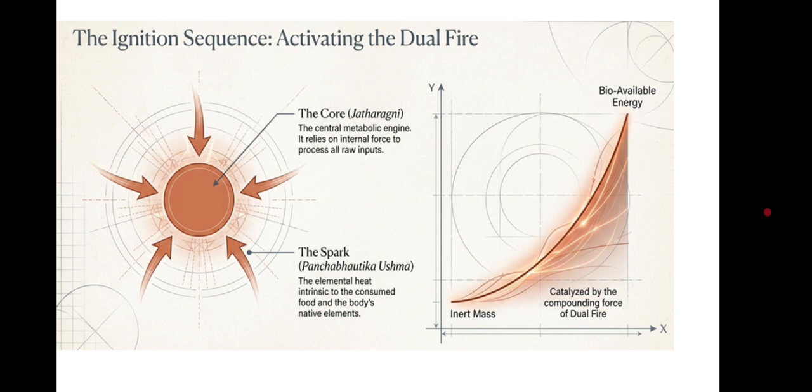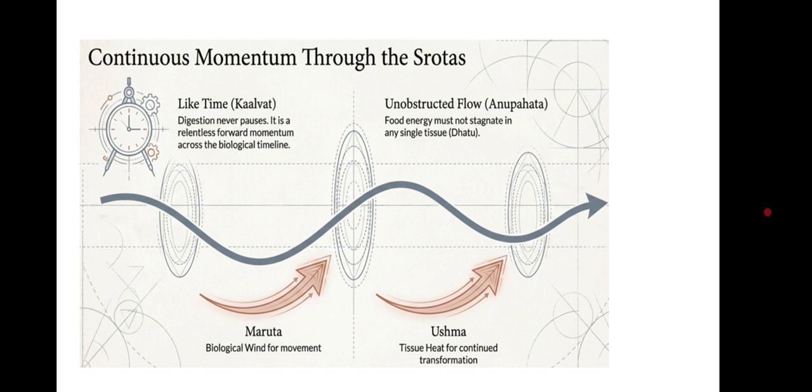In this way, the central metabolic engine releases an external force to process raw inputs, while the elements inherent to the consumed food and the body's nutritive elements act. In this way, there is continuous momentum through the srotas, with Kalavat, timely, and unobstructed flow, that is the Anupatha.